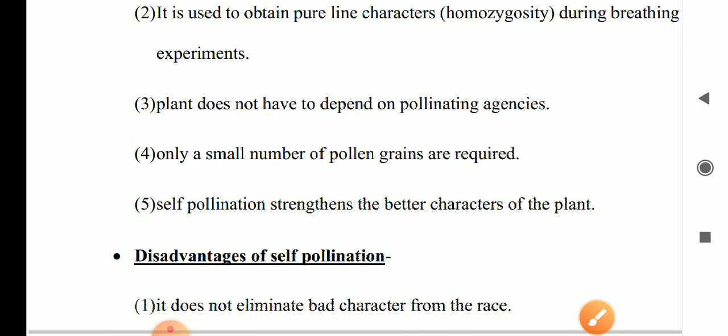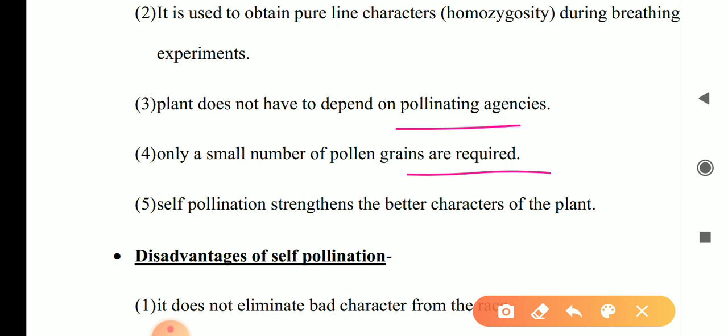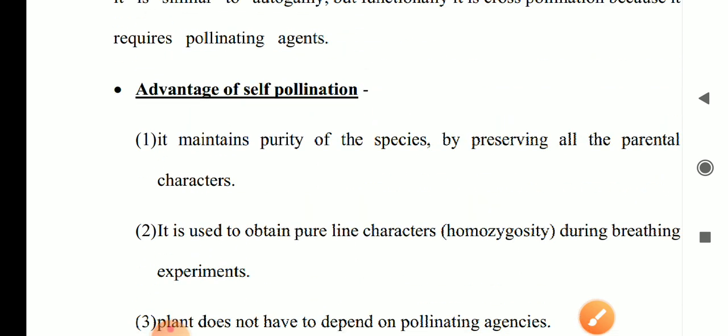Plants do not depend on pollinating agents. Only a small number of pollen grains are required. Self pollination strengthens the better characters of the plant. Very good. These points explain the advantages of self pollination.